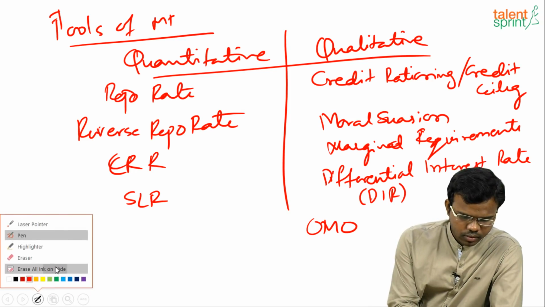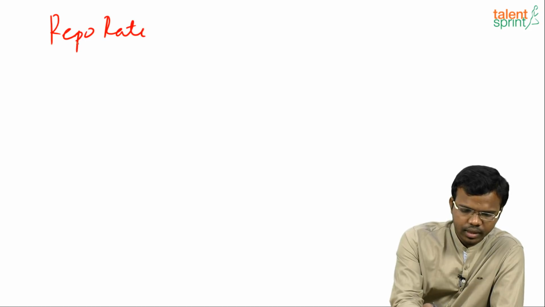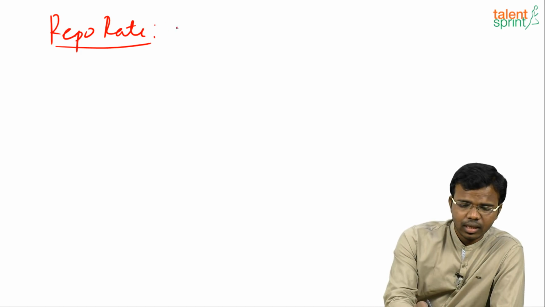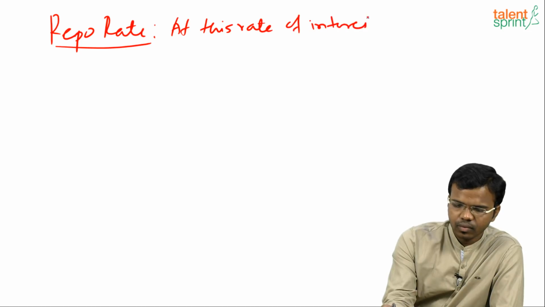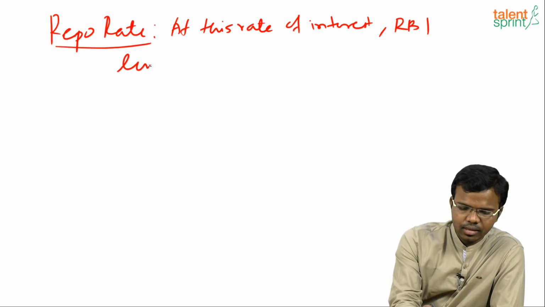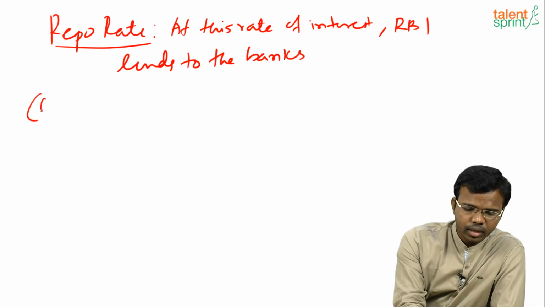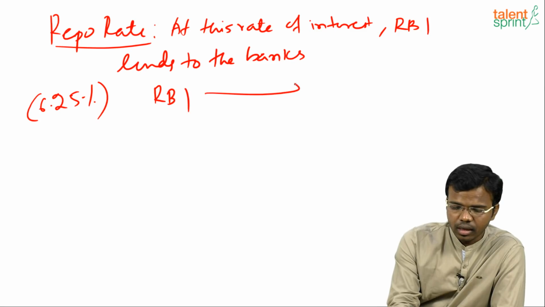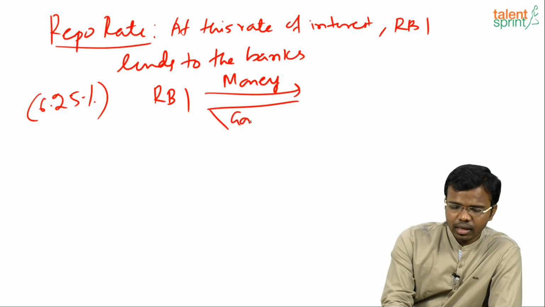What is repo rate? What is reverse repo rate? I'll start with the repo rate first. I am explaining most of the banking topics, so be alert. What is this repo rate? Repo rate is another name for repurchase rate. At this rate of interest, RBI lends to the banks in India. Suppose currently the repo rate is 6.25%. So at this rate of interest, RBI will lend the money to the banks in India, particularly commercial banks, taking back their government securities.